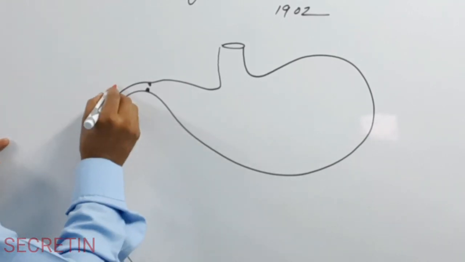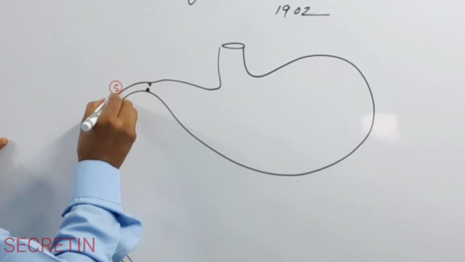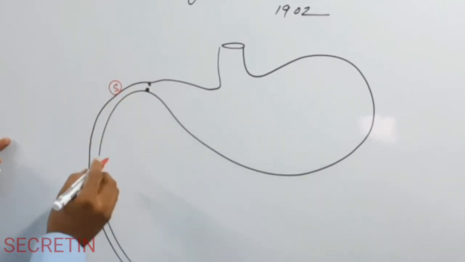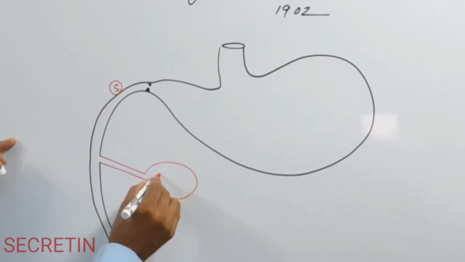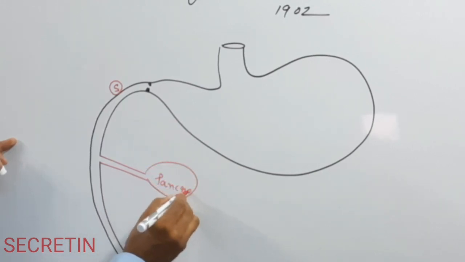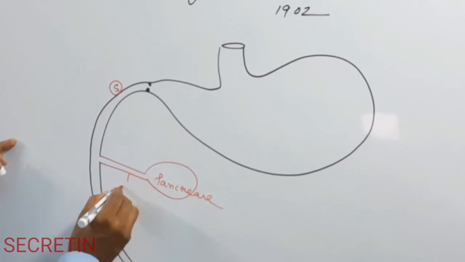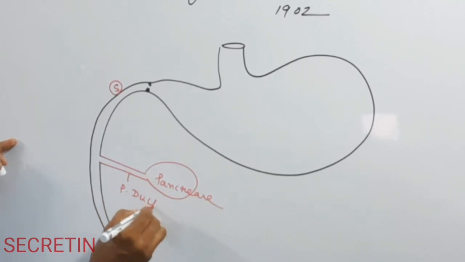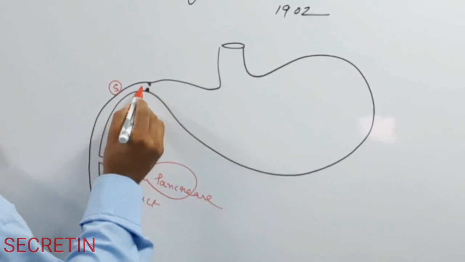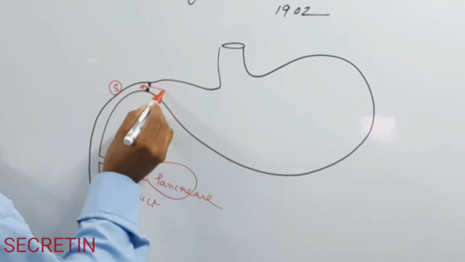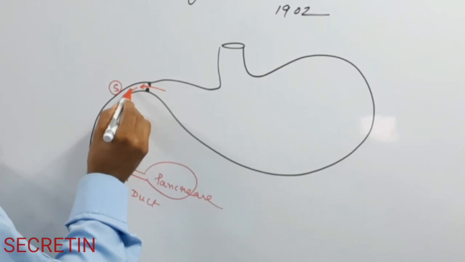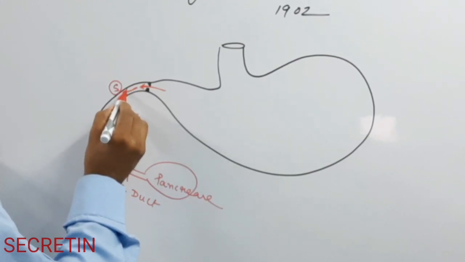Here, suppose that the S cell is present, and suppose that this is the pancreatic gland, so this is the pancreas, and this is the pancreatic duct. When the acidic chyme enters the duodenum, it stimulates the S cell.